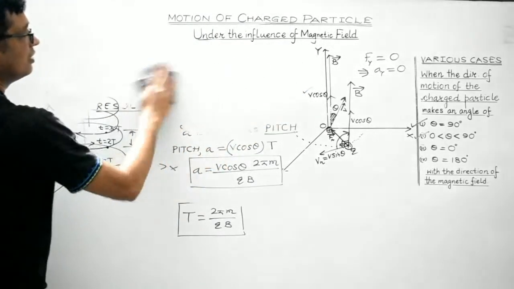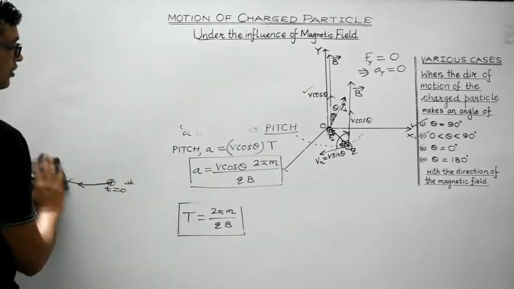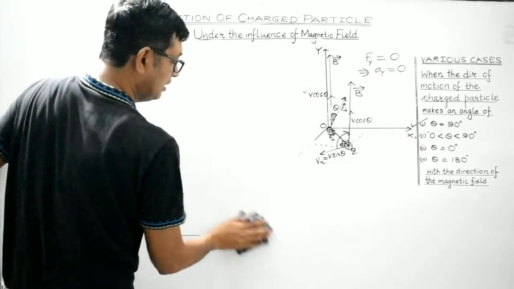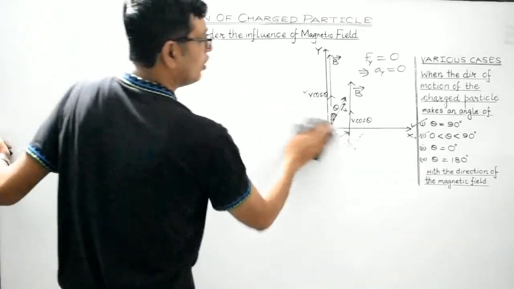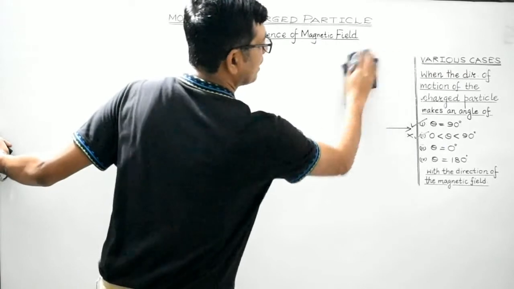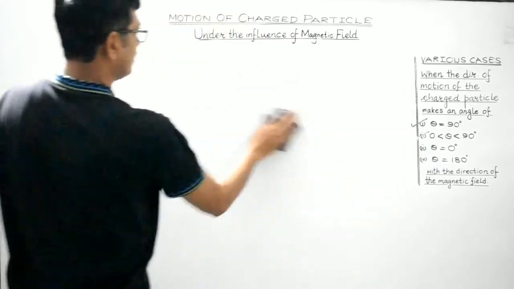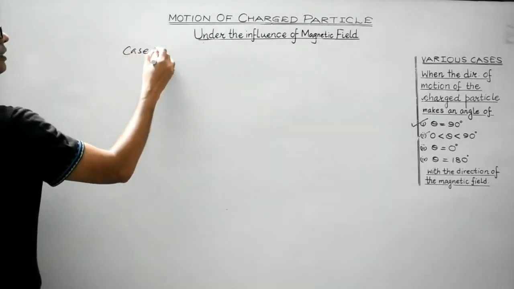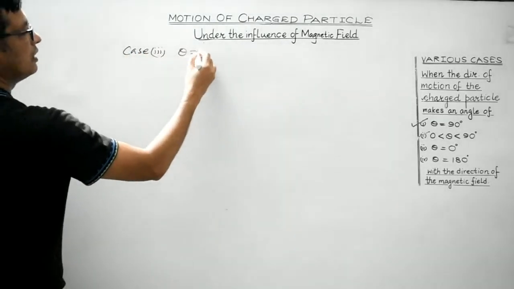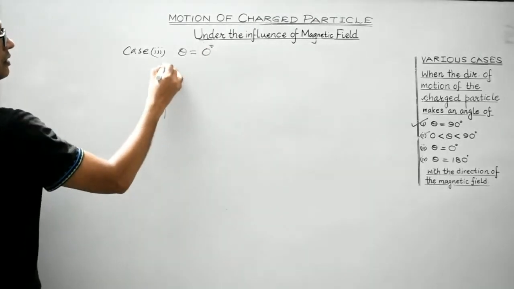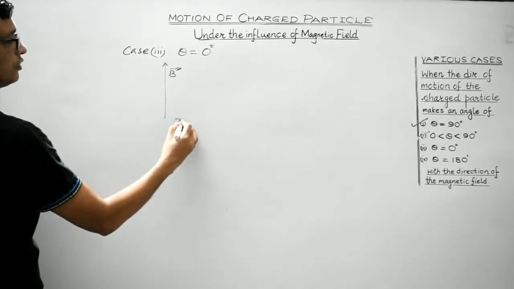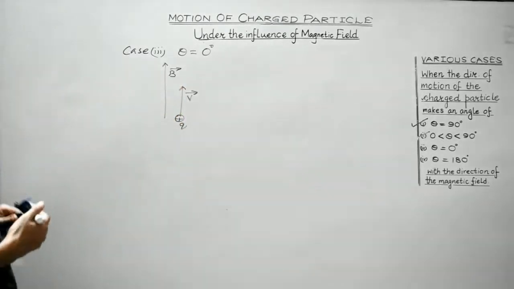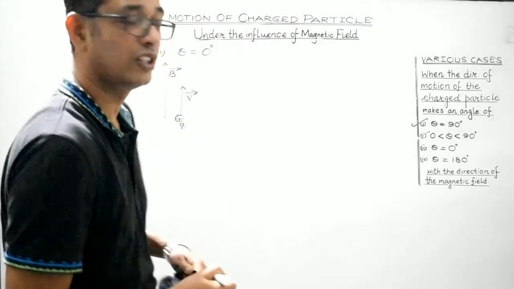Now we will discuss the path followed by a charged particle when it is moving either along the direction of the magnetic field or in a direction opposite to that of the magnetic field. Right? So, let's discuss case 3 and case 4. Case 3, when theta is equal to 0 degree. That is, this is the direction of the magnetic field, and the charged particle is also moving along this direction. So what is the angle between V vector and B vector? It is 0 degree.